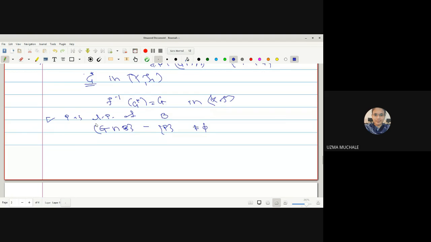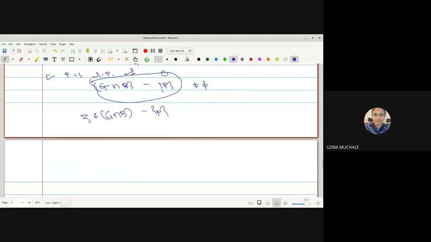What do you mean by this whole set not being equal to phi? I can say that at least one point belongs to this set. It is non-empty, meaning some Z belongs to G intersection with B minus the point P.